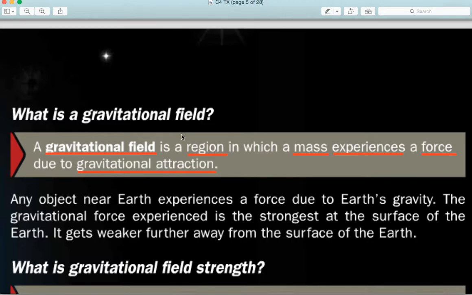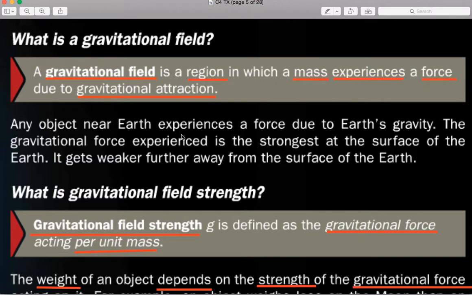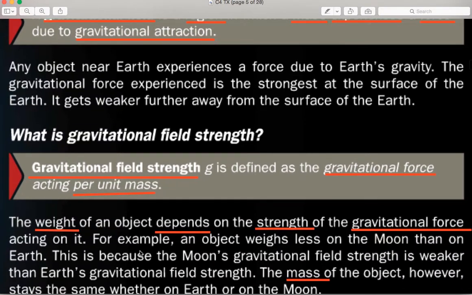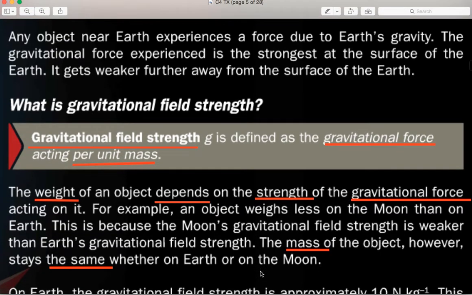In other words, we can actually measure gravitational field. How do we measure that? The strength of gravitational field is known as gravitational field strength, and the gravitational field strength is defined as, to underline this, the gravitational force acting per unit mass. So the weight depends on the strength of the gravitational force. The mass will be the same whether it's on Earth or on the moon.